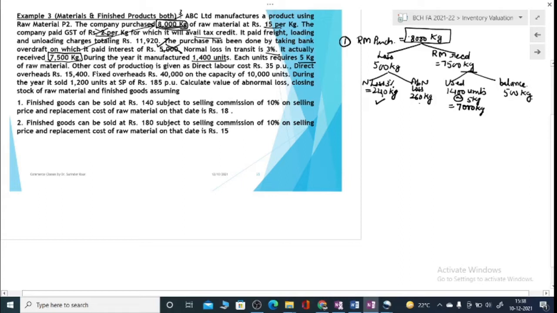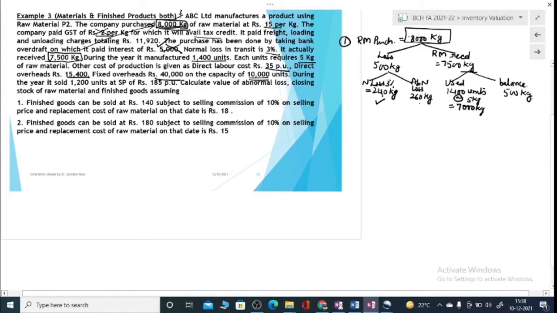Next is the other cost of production. Apart from using this material, you have other costs of production like labor cost. So for the calculation of cost of production, you will have raw materials, labor, and direct overheads. Fixed overheads are on the capacity of 10,000 units. During the year you sold 1200 units at a selling price of 185 per unit.